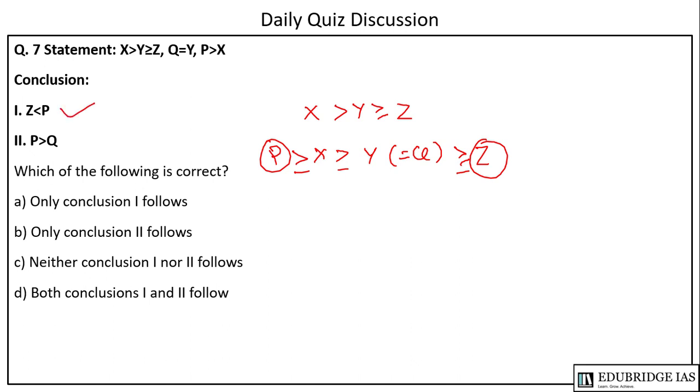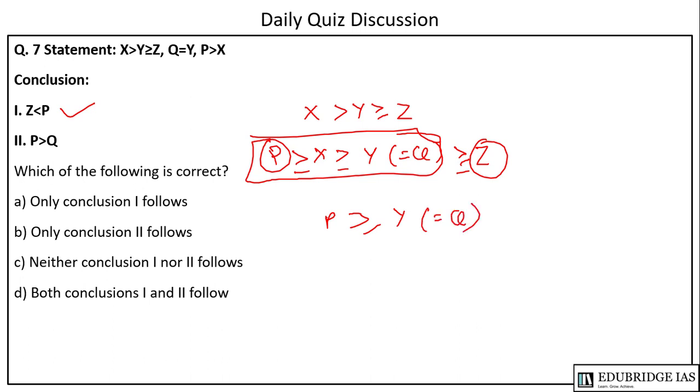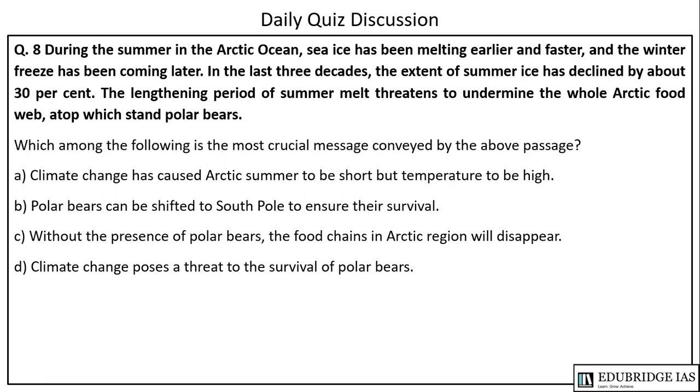This is true. P is greater than Q. If we see this much of the equation, it is correct that P is greater than Y, which is equal to Q. So this conclusion is also correct. So both conclusion 1 and 2 follow in this case. D is the answer.